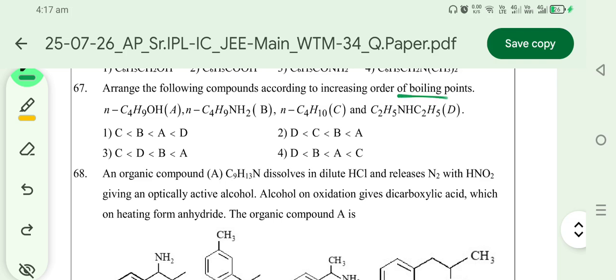Boiling point order. So it is OH, NH, NH. All these three compounds have intermolecular hydrogen bonds, so their boiling points are higher. C has no hydrogen bond, so it has a low boiling point. So select option C as the least one. After that, OH and NH. OH forms a strong intermolecular hydrogen bond, hence its boiling point is highest. So C is least, A is highest. Answer 3.